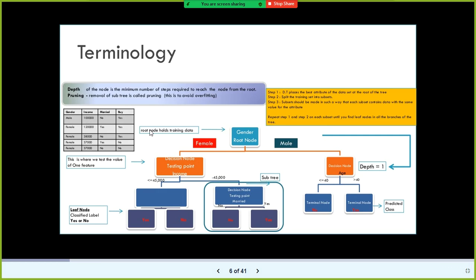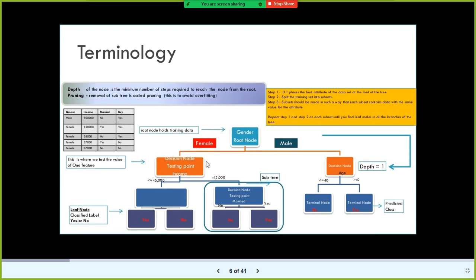And on the right side, if the gender is male and their age is less than 40, then they are less likely to buy.